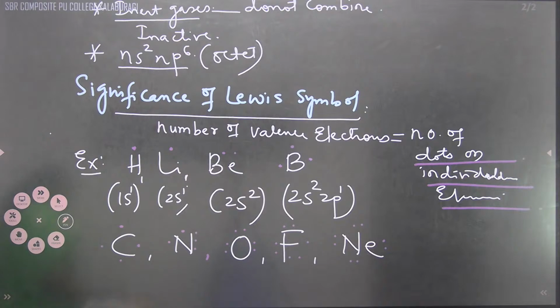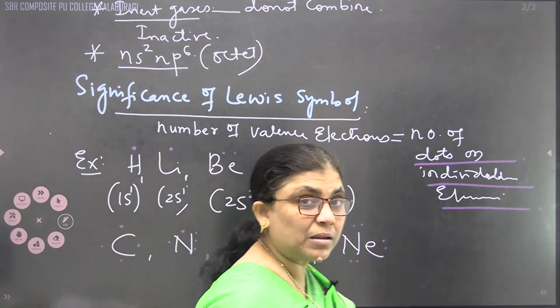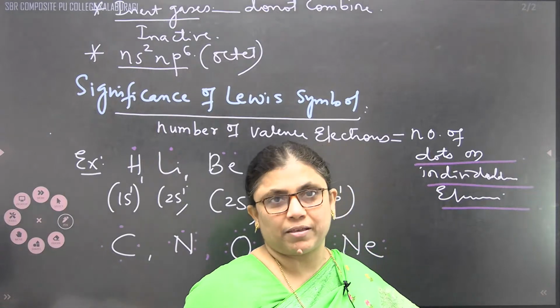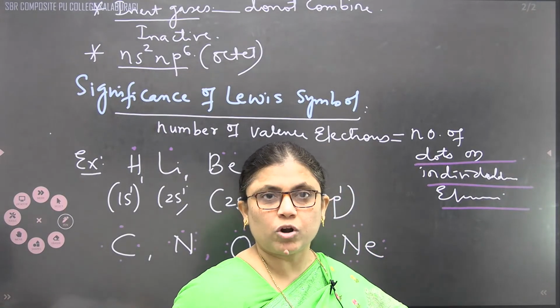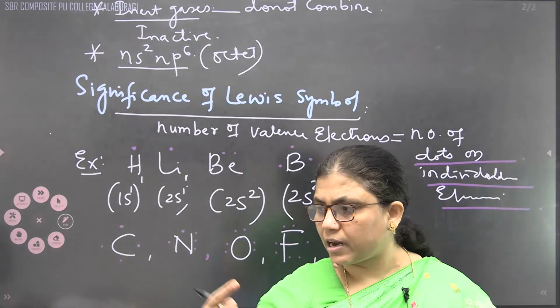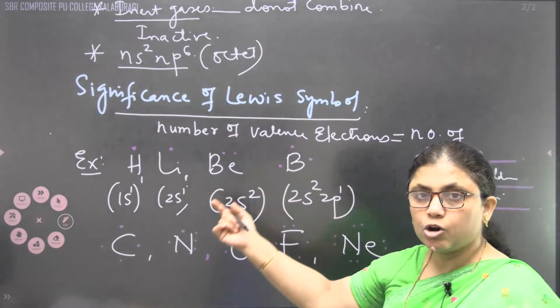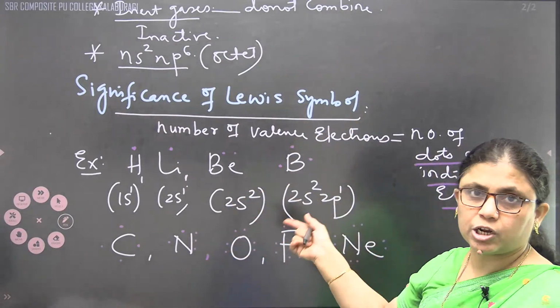Even the number of valence electrons helps to calculate valency. Valency is nothing but what, children? Combining capacity. Later, when we go for covalent bond formation, we'll again continue this theory.